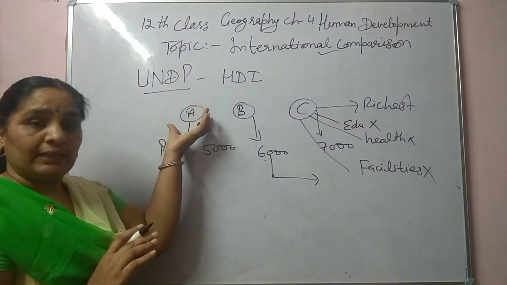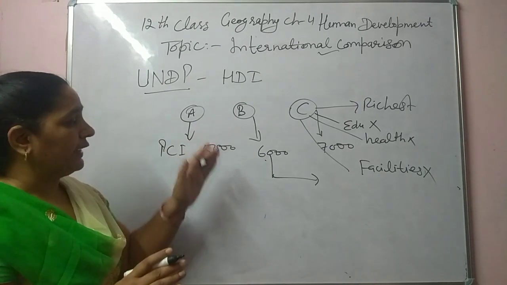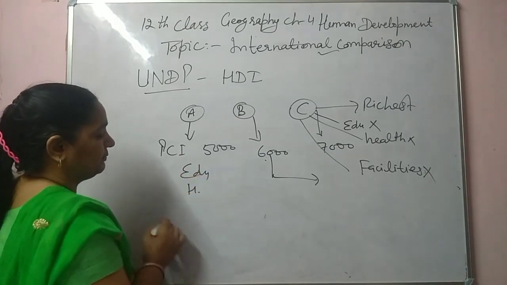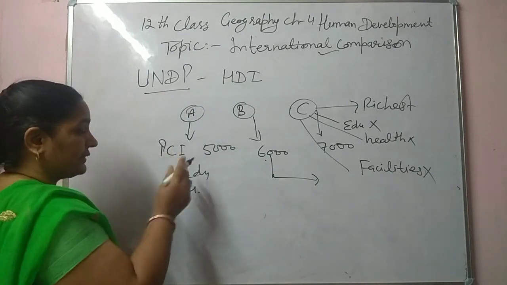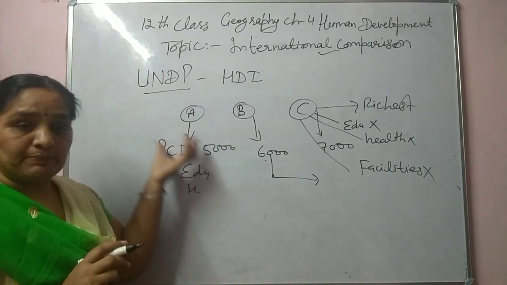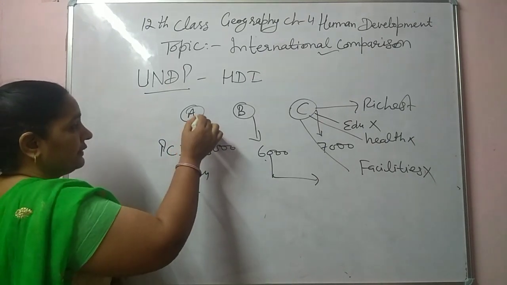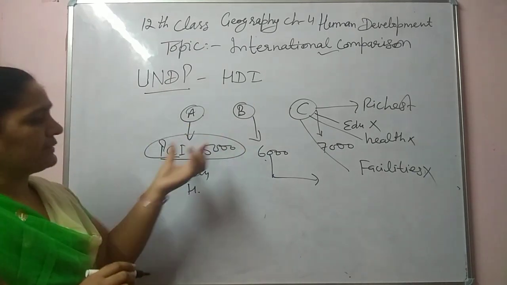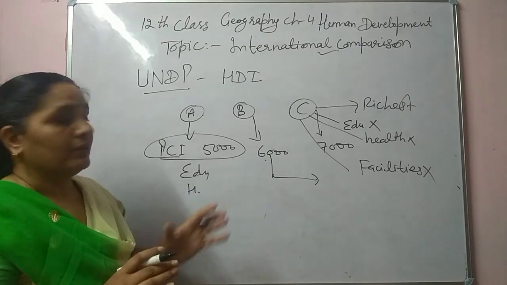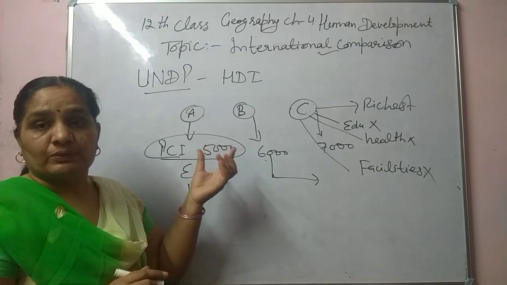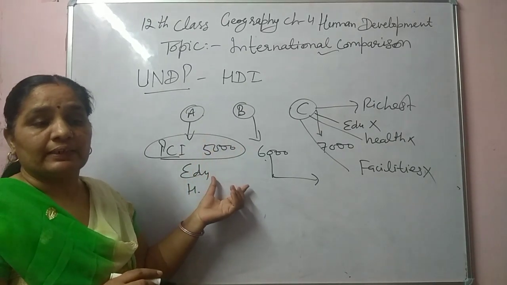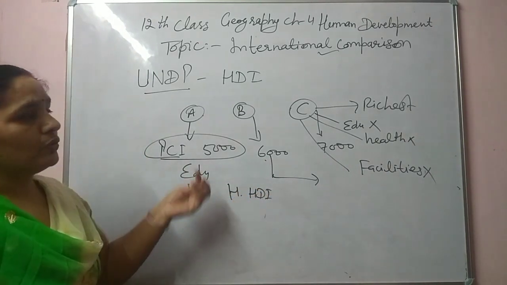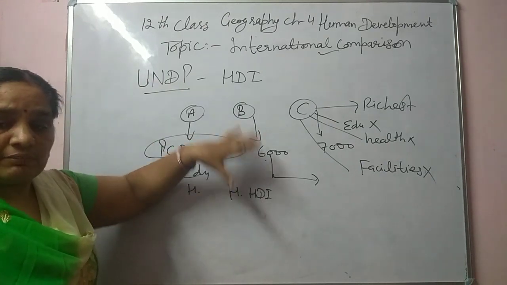If family A is investing a lot of money, providing different types of facilities to the people, like education, health, and that family has a good literacy rate, good life expectancy, then we can say that this family, with the lowest per capita income, providing all the facilities and spending a lot of money on social issues for the welfare of society, has the highest human development index. So in today's topic, we will discuss this thing.